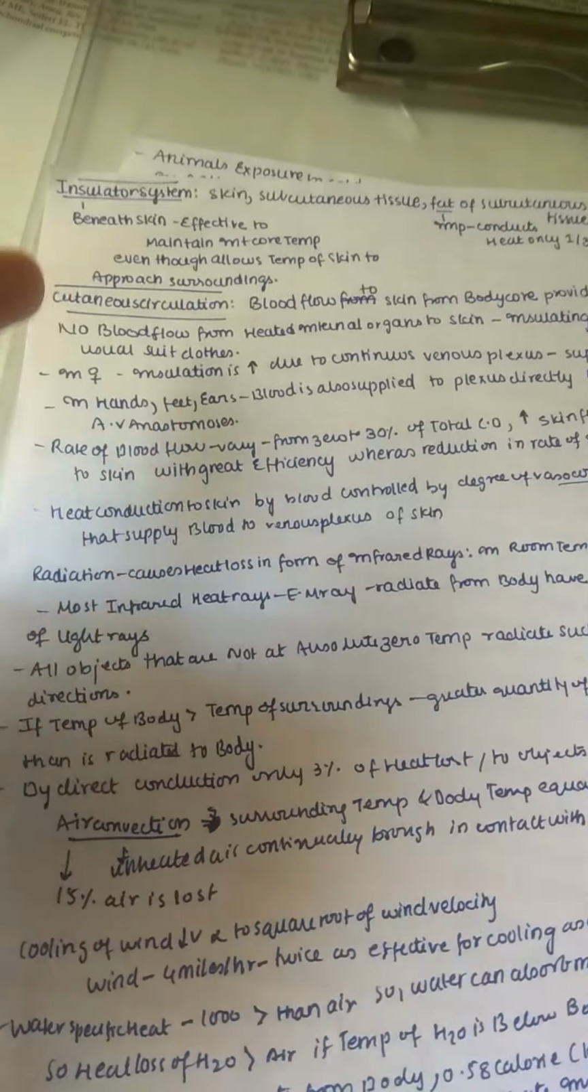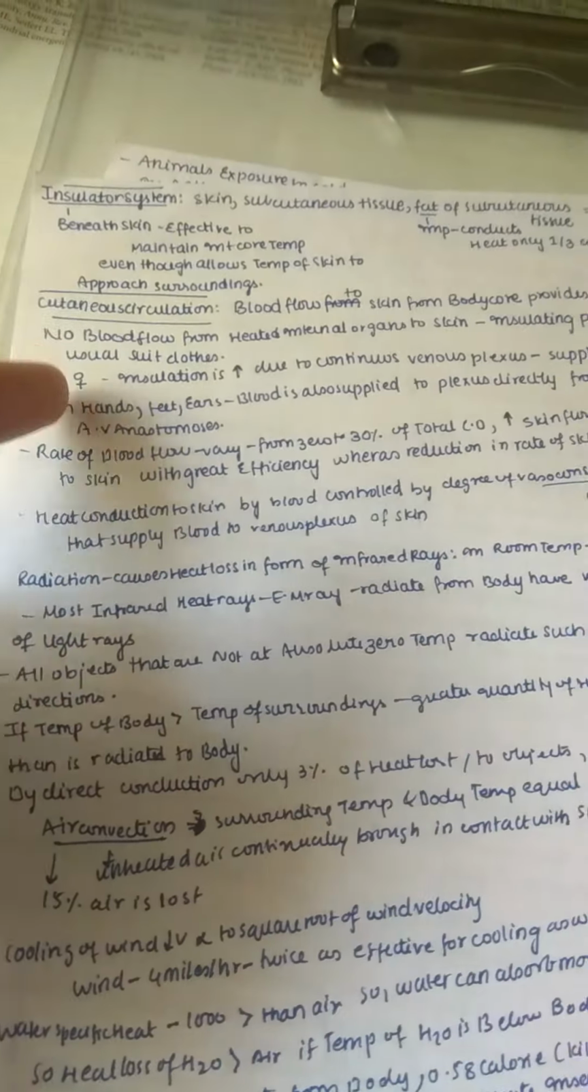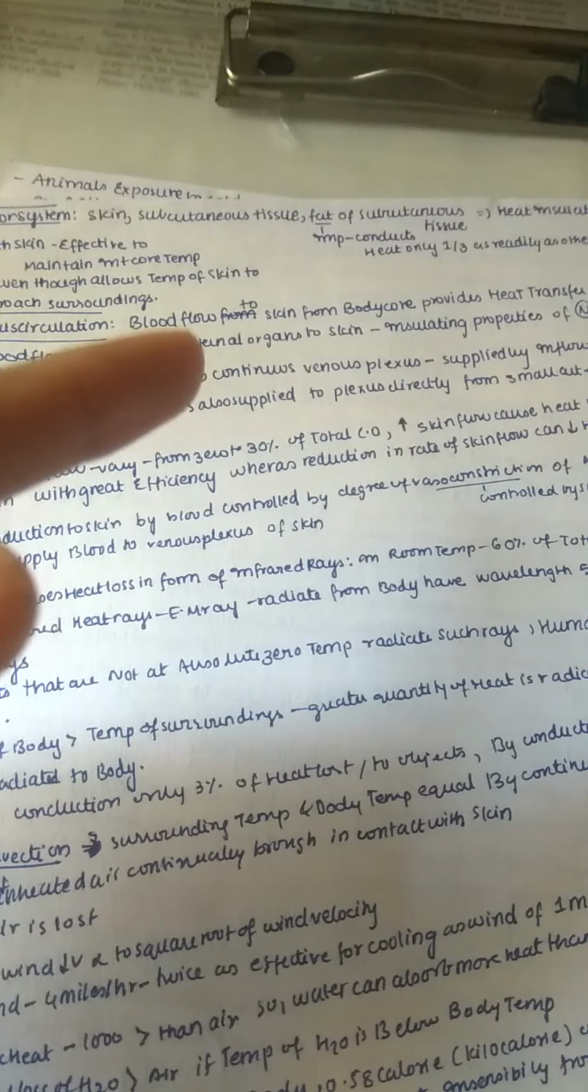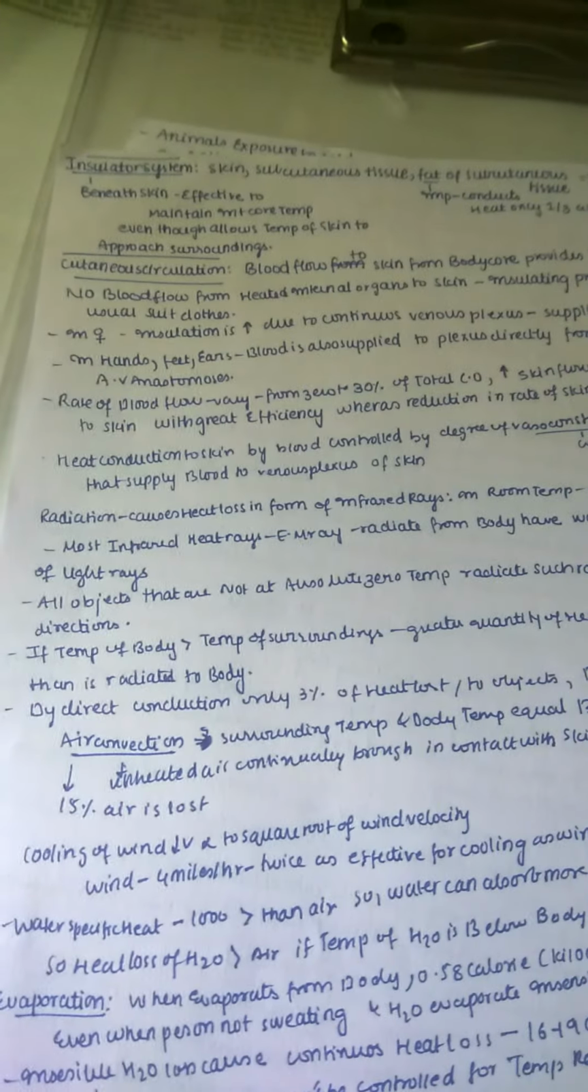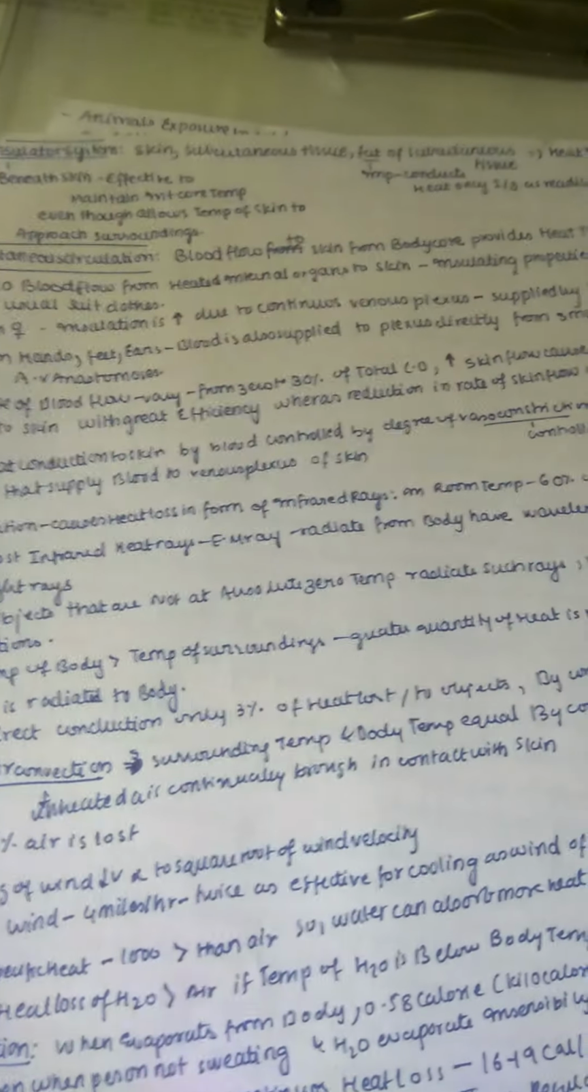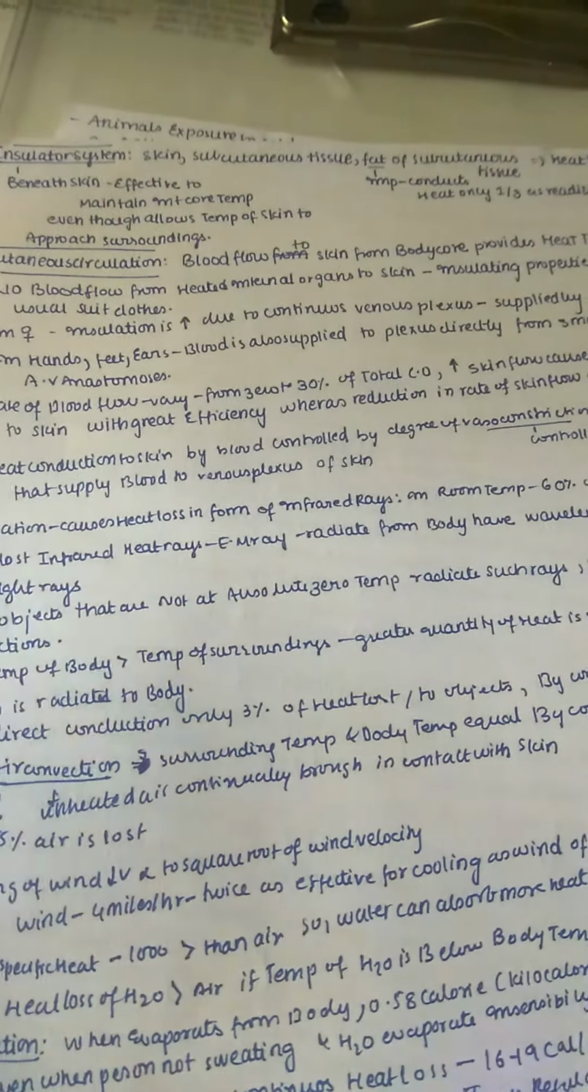And remember that there is no blood flow from the heated internal organs to the skin when it is insulating, of course. So the insulating properties of a normal male are equal to three quarters of usual suit clothes. For example, if you wear some suit clothes like sweaters or anything, the same effect is present in a normal male normally.